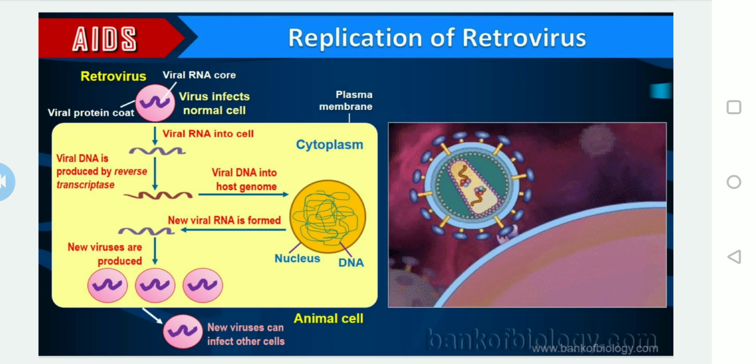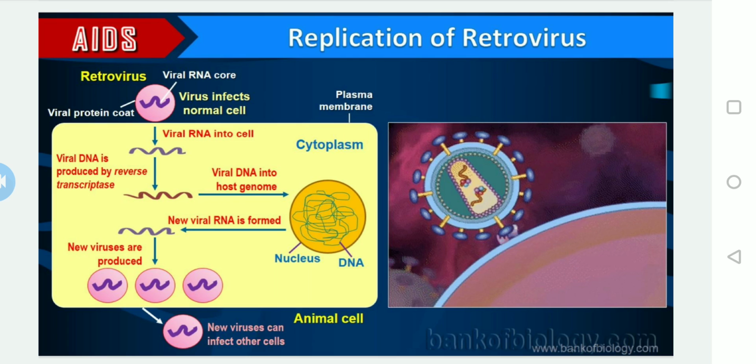Now the macrophages continue to produce virus and act as an HIV factory. Here they may ask what is specifically known as an HIV factory. After the infection, the macrophage continues to produce viruses and acts as an HIV factory.